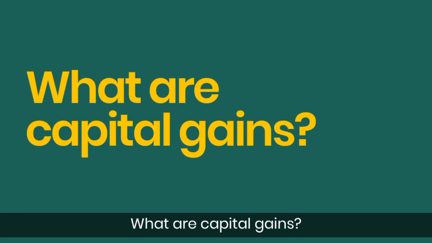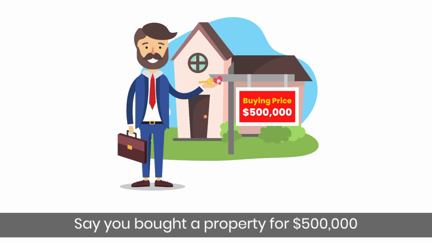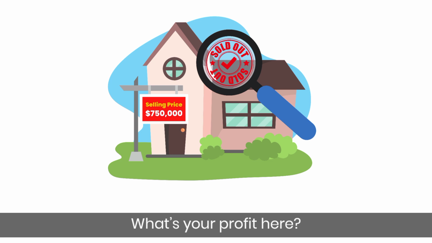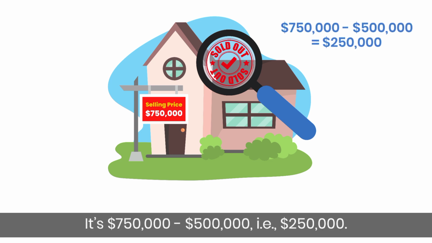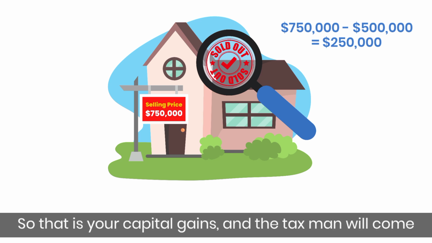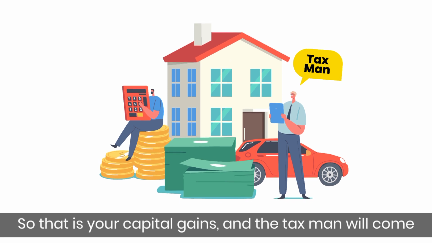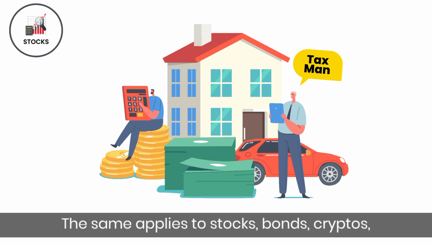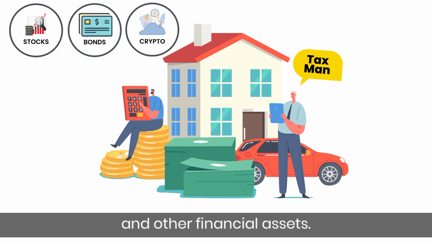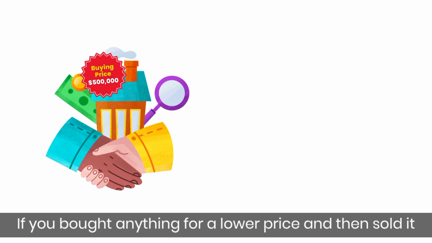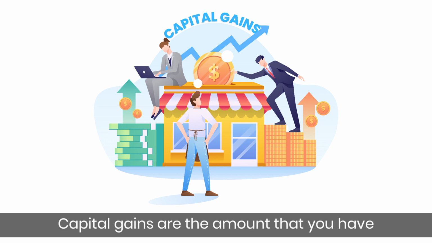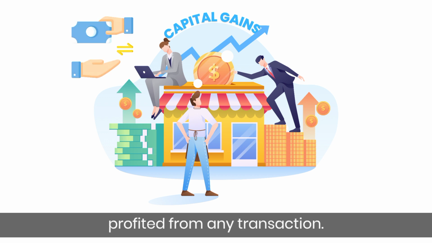What are capital gains? Say you bought a property for $500,000 and then sold it after some time for $750,000. What's your profit here? It's $750,000 minus $500,000, that is $250,000. So that is your capital gain, and the tax man will come behind you for their share of that amount. The same applies to stocks, bonds, crypto, and other financial assets. If you bought anything for a lower price and then sold it for a higher price for a profit, that's your capital gain. Capital gains are the amount that you have profited from any transaction.